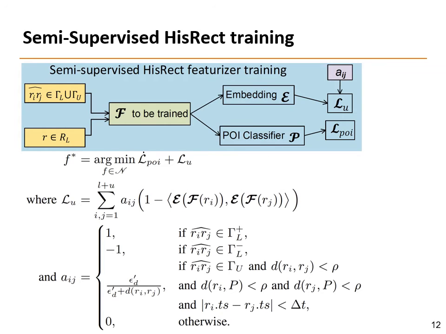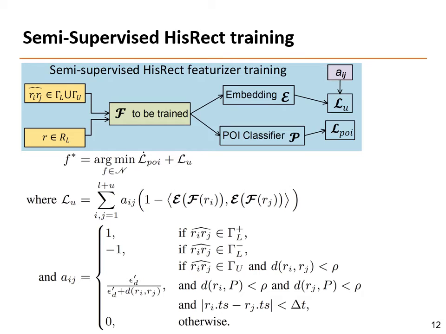It's natural to train F by feeding HisRect features to a POI inference classifier. However, a supervised method falls short when there is a lack of sufficient training data. In our case, the amount of unlabeled data is almost 3 times larger than that of labeled data, according to our statistics. This motivates us to employ a graph-based semi-supervised learning method to leverage unlabeled data to generate better features.